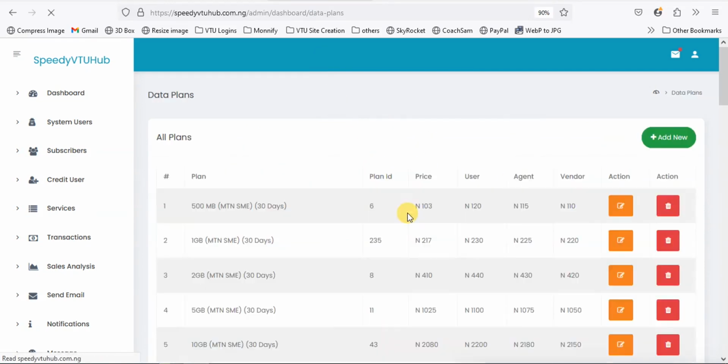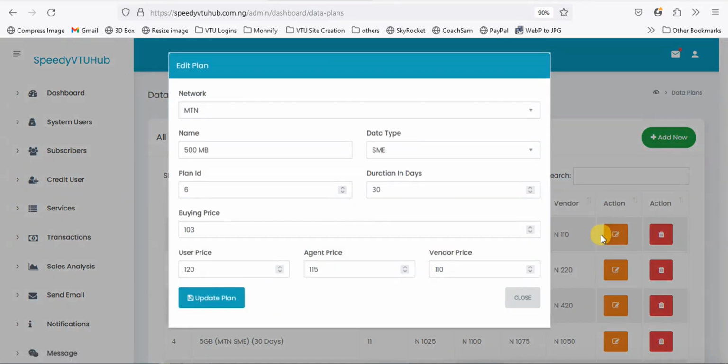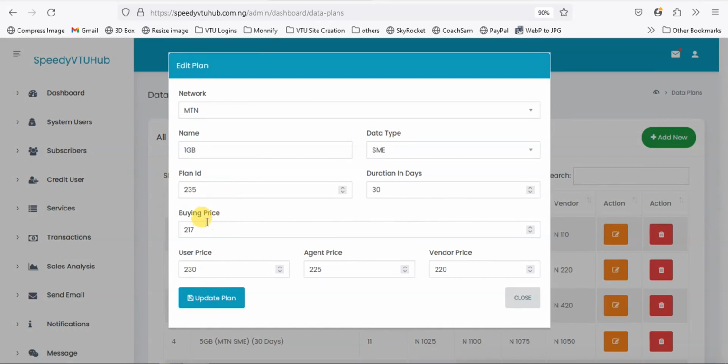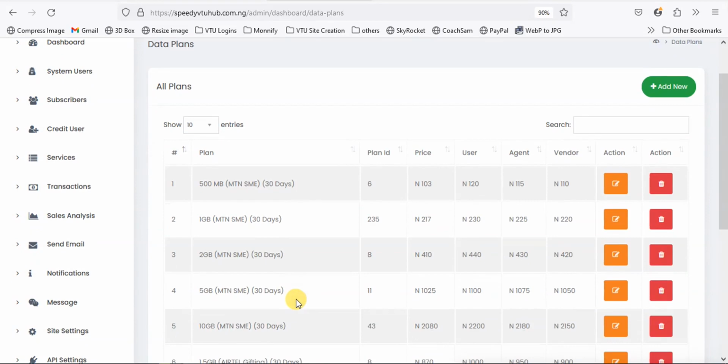Data plans, right? So let's edit. Okay, let me close this. I'm looking at MTN SME. I think I've talked about MTN SME. Okay, you have done MTN SME. Then